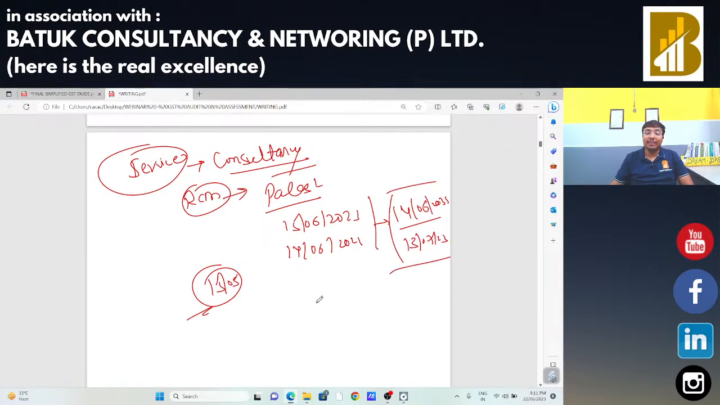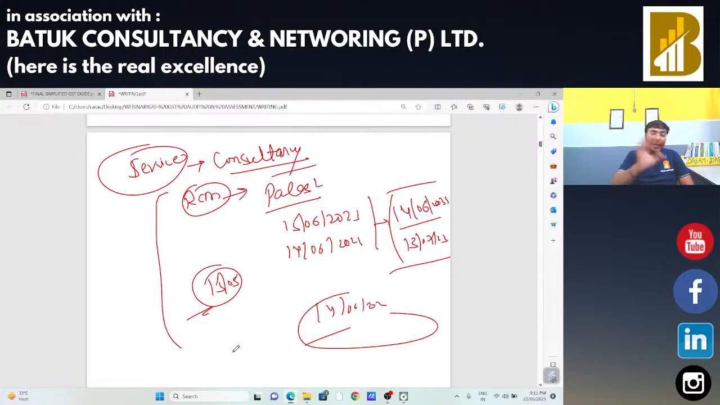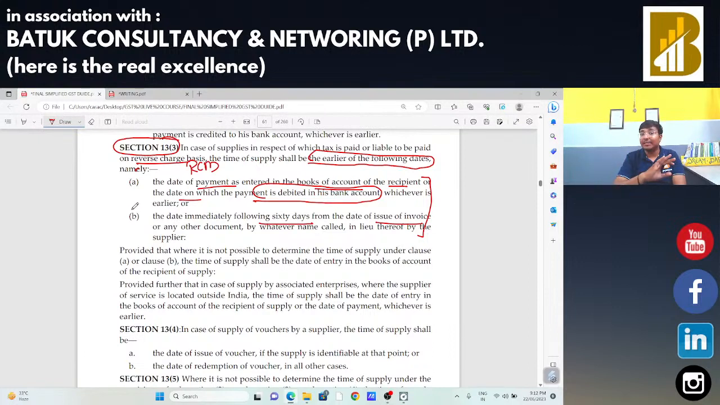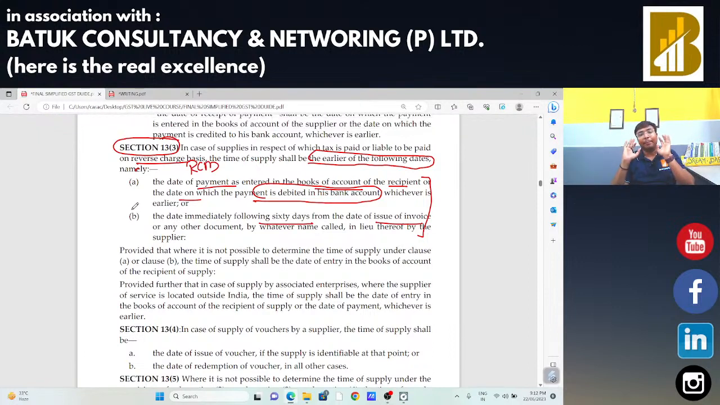Of the two, whichever is earlier, that is 14th June 2023, will be the time of supply, and while filing the GSTR-3B return of June month, Mr. Palash has to make the payment of taxes under reverse charge mechanism for that particular supply. Is that okay? This example is related to reverse charge mechanism and time of supply. Because there were 3 dates here, I took an example so that it will be easy for us.